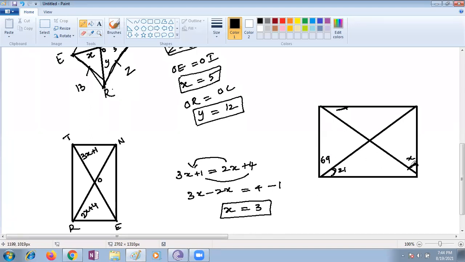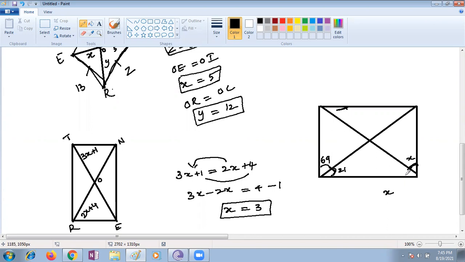If it is 69, what angle, children? Suppose we want only the x value. Ma'am, 69. So how is x 69?